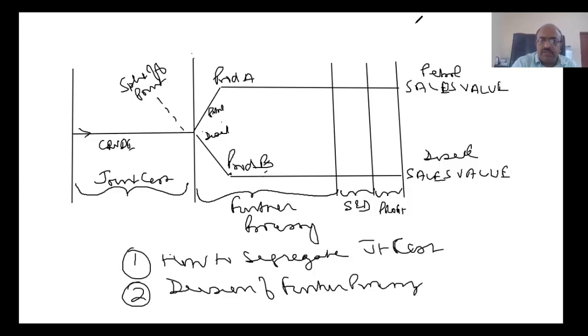So I'm going to save this and keep it so that we can start from here, because this is very important. Please write down, note down this chart. We are going to discuss these two issues: how to segregate this joint cost between A and B, and the decision of further processing, whether we should do further processing at all or not. That is the second question. These are the main things that we need to discuss here in the chapter. Please copy this down. Okay.